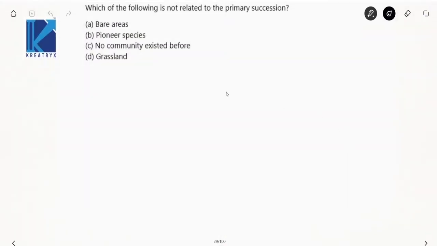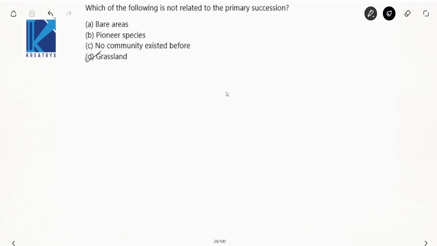Now, which of the following is not related to primary succession? Bare areas, yes, it is related to primary succession. Pioneer species, yes, this is what we have discussed in primary succession. Yes, a community exists there. Now your grassland ecosystem is not related to primary succession at all. So your option is grassland ecosystem.